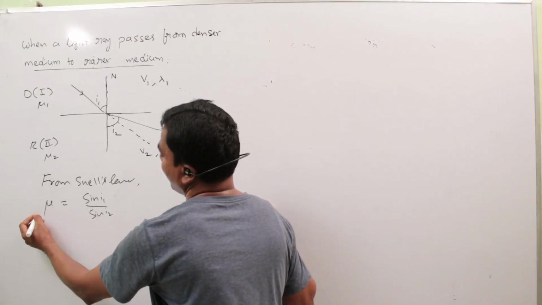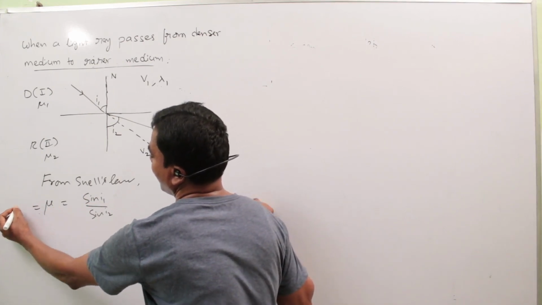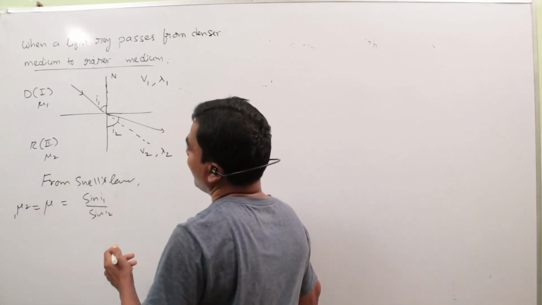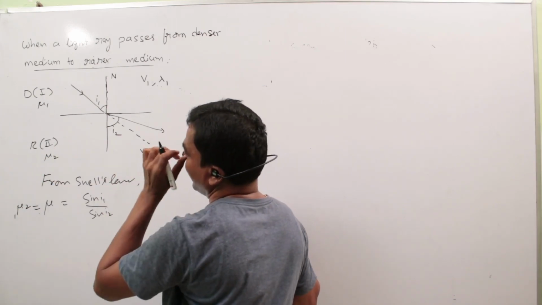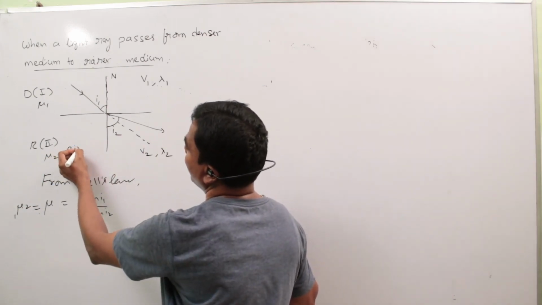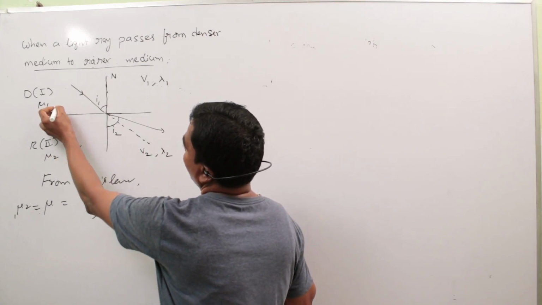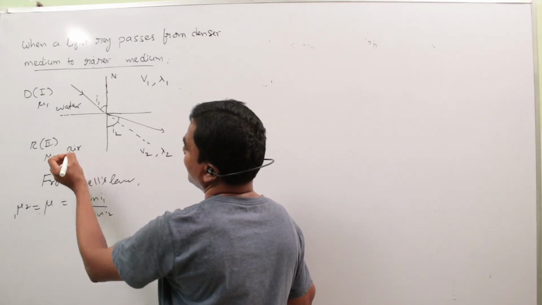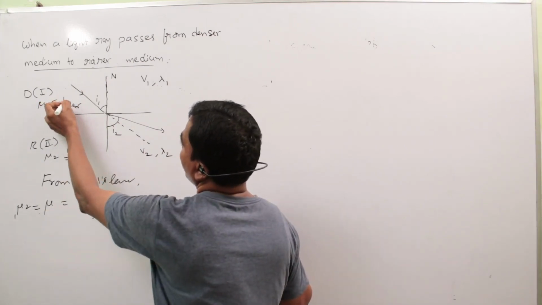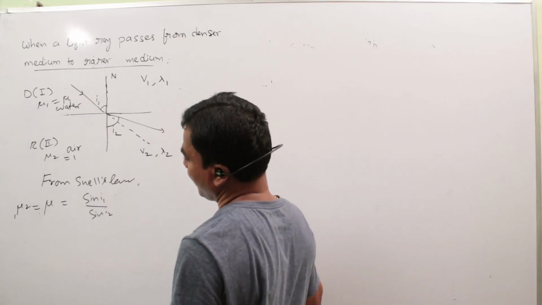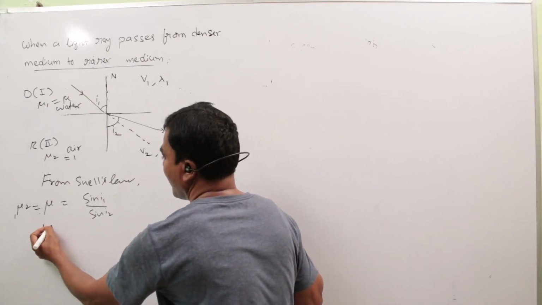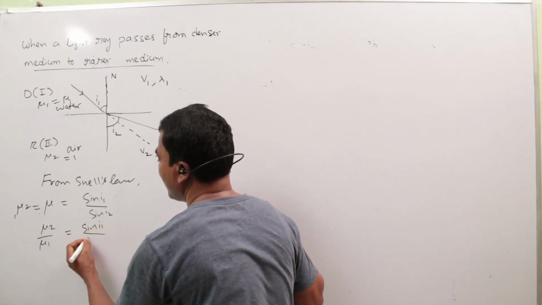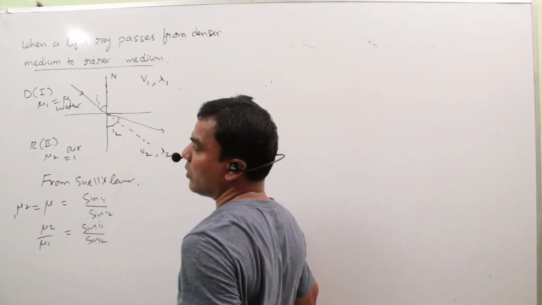So here mu 1 2 is mu 2 by mu 1. The rarer medium is air; this is the air medium, and this is the other medium like water. So the refractive index mu 2 equals 1, and mu 1 equals, say, mu. This is written as mu 2 by mu 1 equals sin I1 by sin I2.